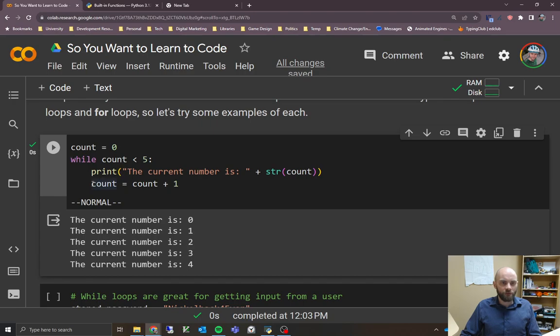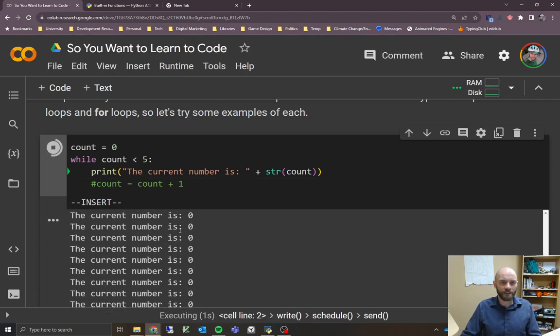I will mention that if you forget, and I'll use a comment to comment out this line of code here, if you forget to increase the count, it's going to run forever. It'll always stay 0.